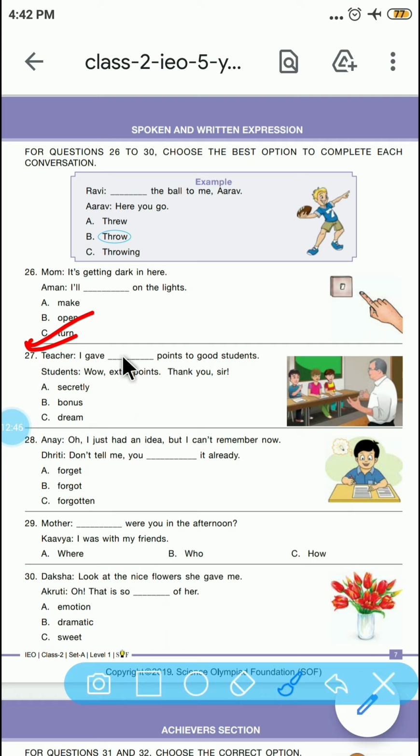27. Teacher, I gave bonus points to good students. Students, wow, extra points. Thank you, sir. So I gave bonus points. Bonus is a word which is used for extra points. Annie, oh, I just had an idea, but I can't remember now.